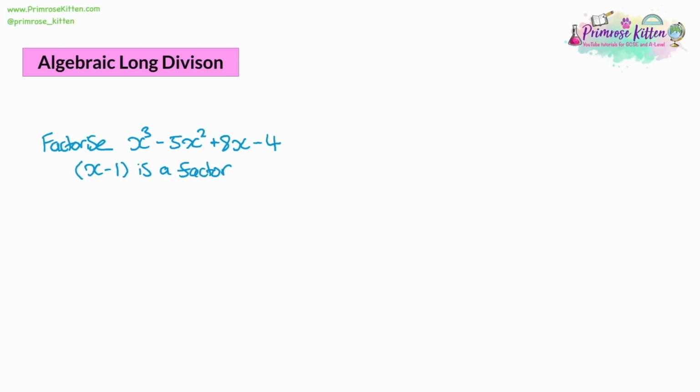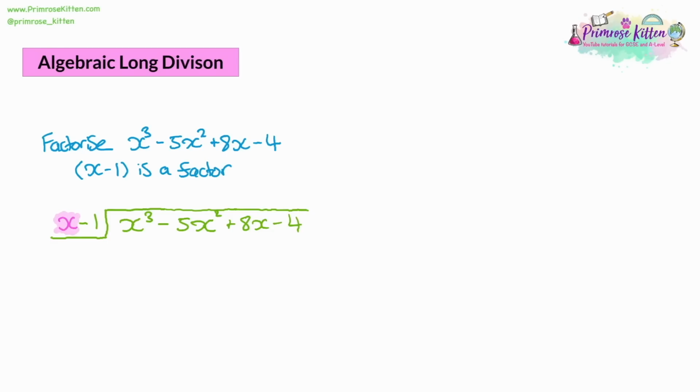So what we do to solve this is something called algebraic long division. We set up a division. With this division, we're going to have x minus 1 as the thing we're dividing by, and the thing that we're dividing is x cubed minus 5x squared plus 8x minus 4. You might be thinking, well, this looks horrific. How on earth are we going to divide these? We use a little bit of trial and error, and we go step by step. What we're going to do is focus on dividing by just the x, and we'll deal with the minus 1 after we've attempted dividing by x.